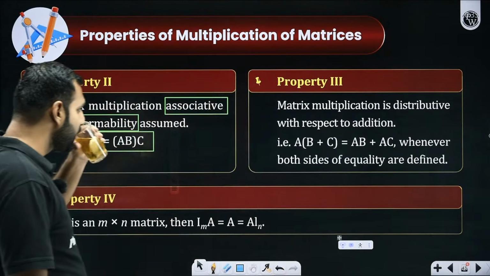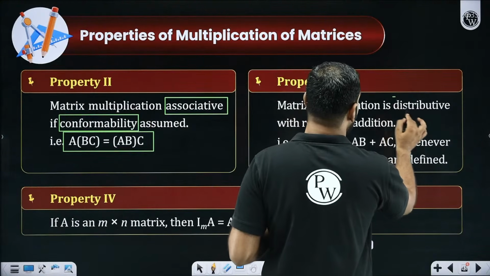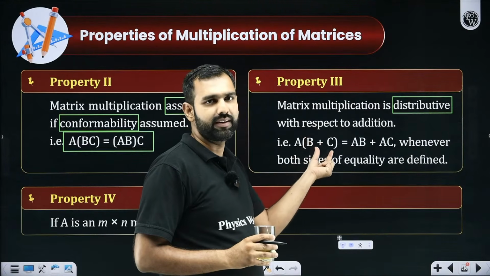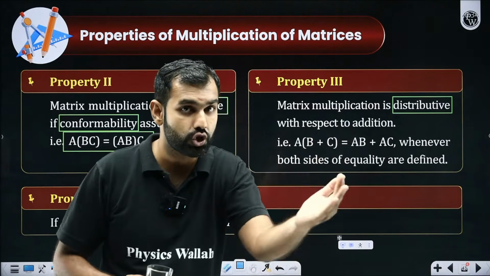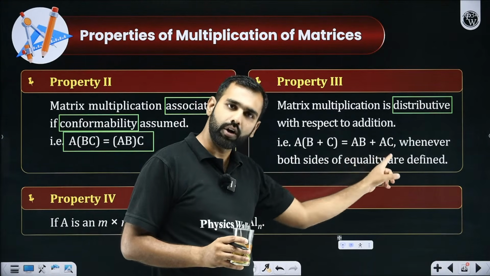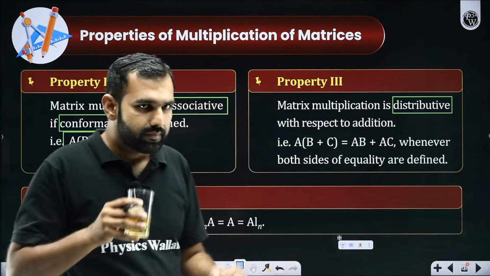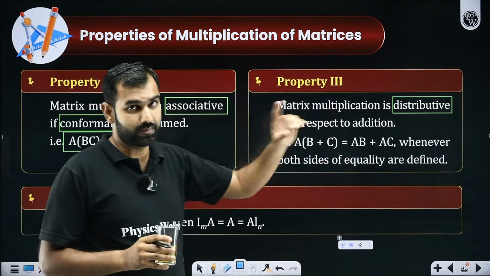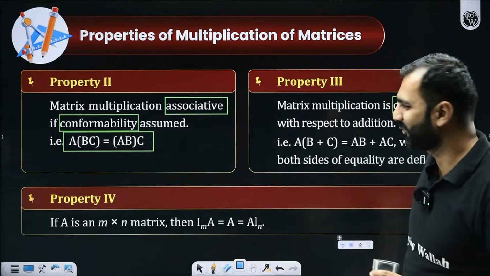The next one. Matrix multiplication is distributive over addition or subtraction. So let's say A(B plus C) or A(B minus C). Then you can write it as AB plus or minus AC, but that A should be a pre-factor. If A is coming from the left side, with the product also it should stay on the left-hand side only. Yes or no? Give me a quick update. Are you understanding associativity, distributivity? But we know it is not commutative. Thank you so much. Great.